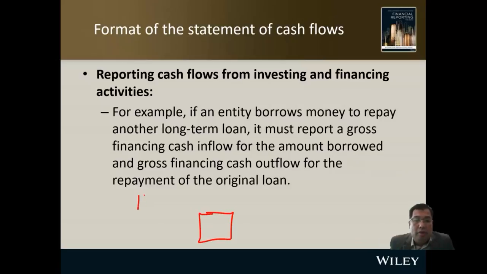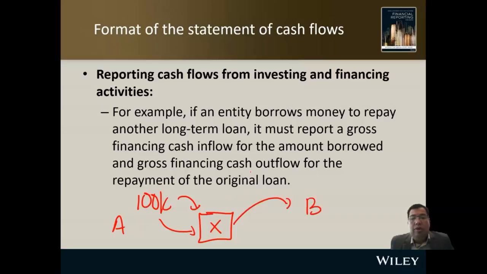You borrow 100,000 from A, and then you use it to pay B. Because this amount is big, you need to report it in your cash flow statement: this is from your borrowing, this is your repayment, maybe 100,000.